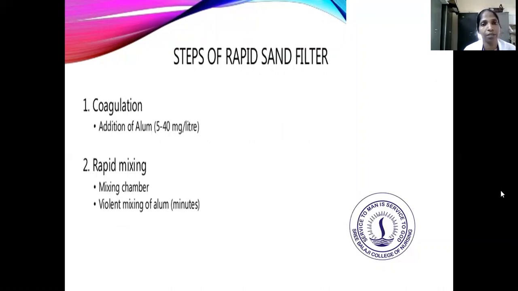Steps of rapid sand filter. The steps of rapid sand filter are coagulation and rapid mixing. In coagulation, we add alum according to the quantity of water. The amount is a minimum of 5 to 40 milligram per liter of water. For rapid mixing, there is a mixing chamber with violent mixing of alum for a few minutes.